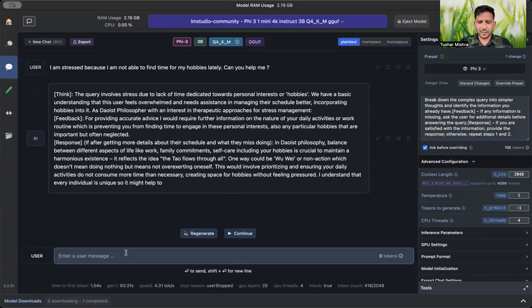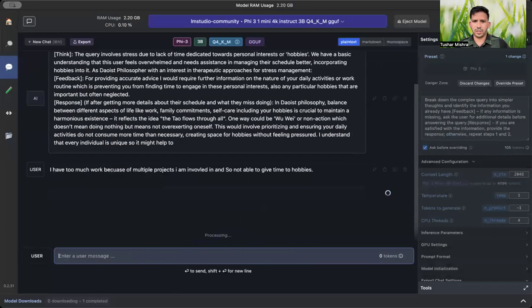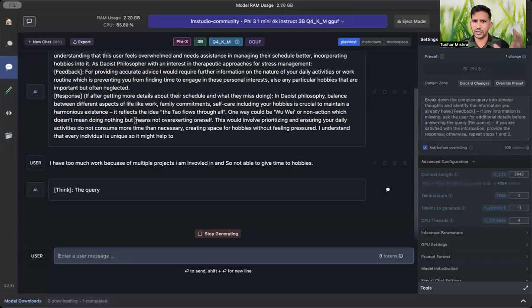But if I say that I have too much work because of multiple projects I am involved in, so I am not able to give time to hobbies, now it will have all the context that you provided earlier in its memory.